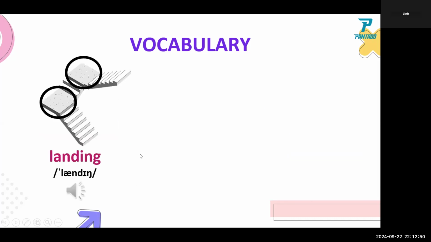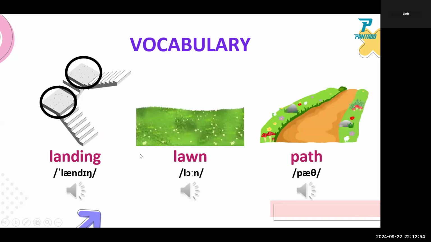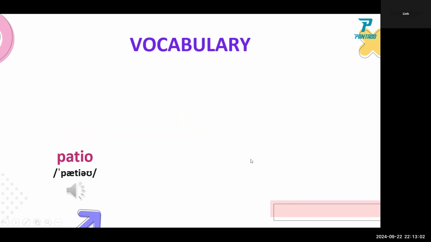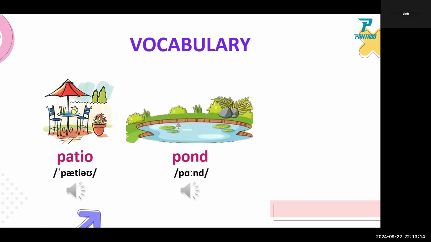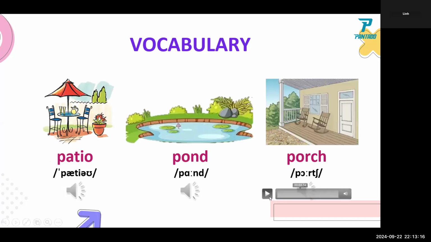We have landing, lawn, path. Again, landing, lawn, and the path. We have patio, another term for it is patio. Okay, pond, and of course, very common, the porch.